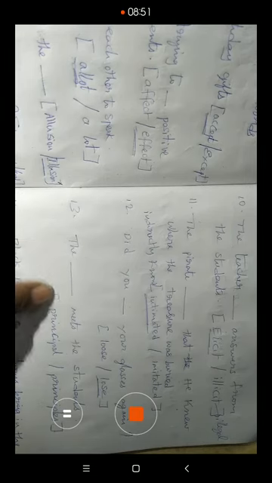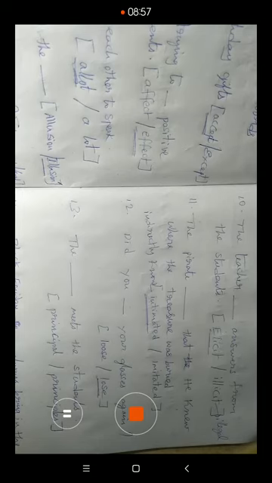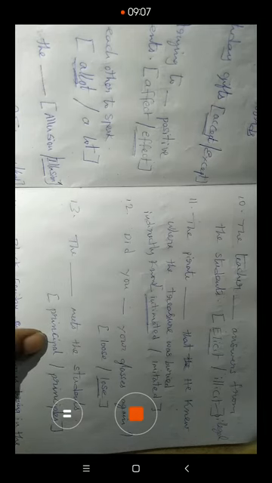So the dash meets the student. Principal and principle. What is the difference between principal and principle? Principal means a governing and presiding officer, especially of a school or a college.